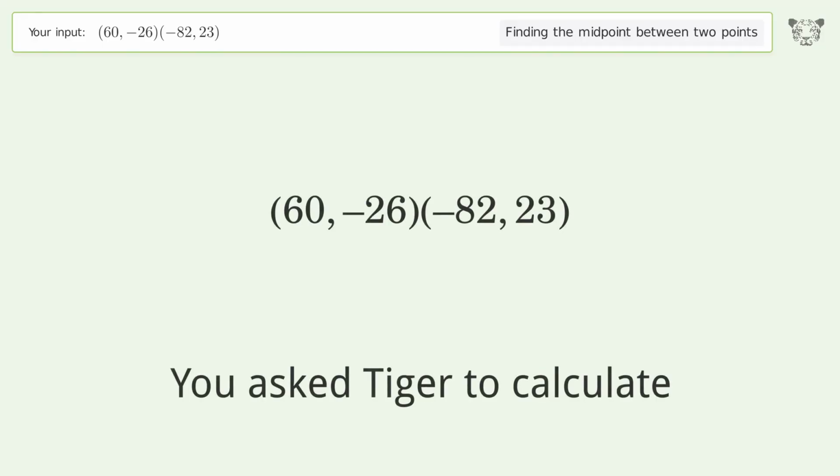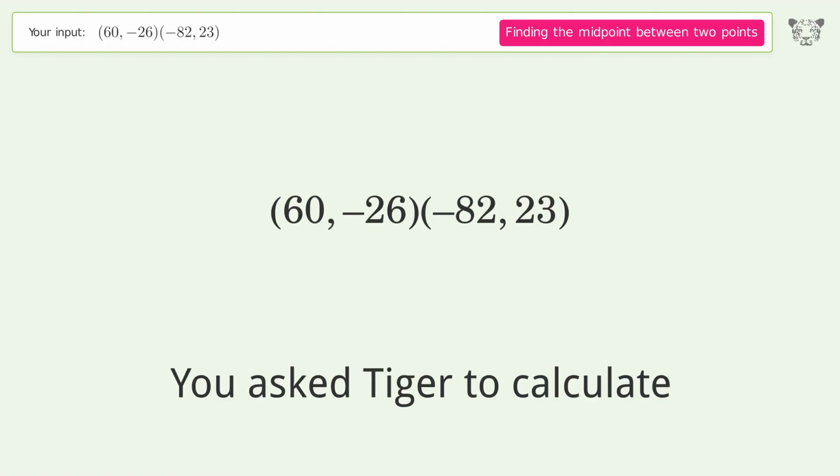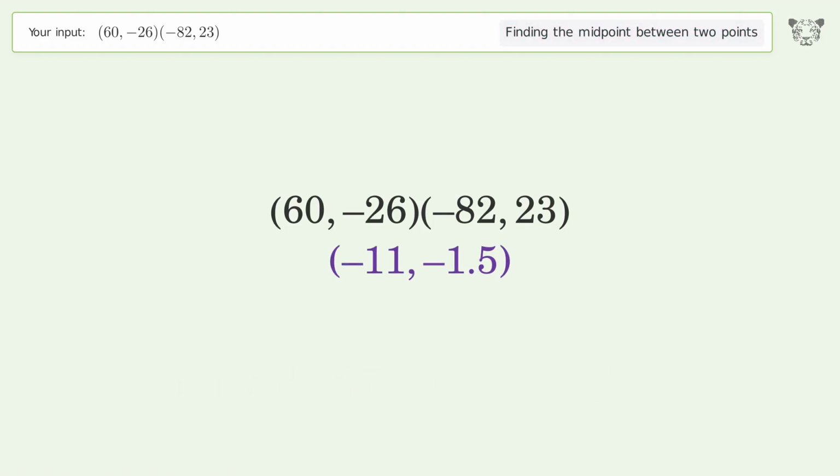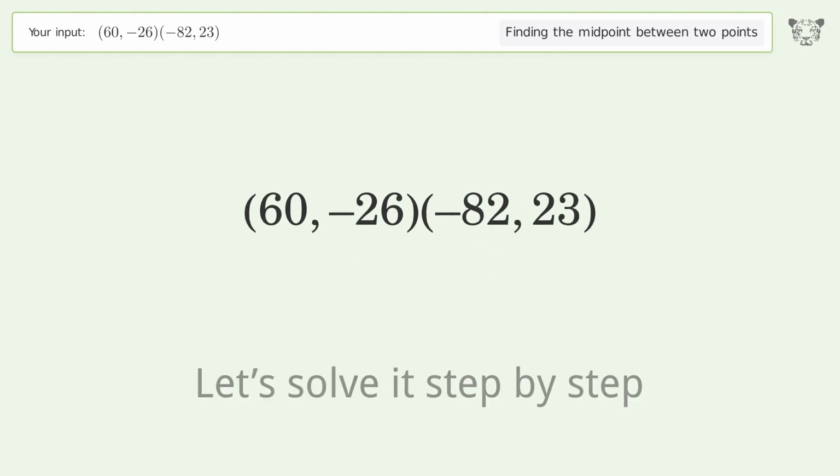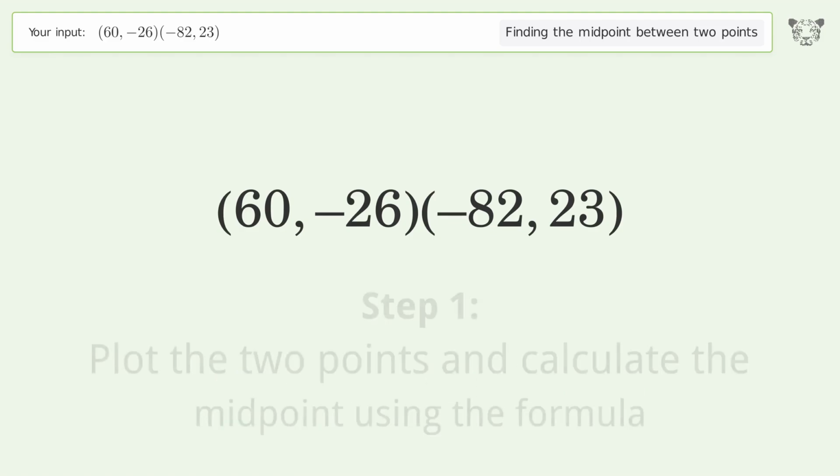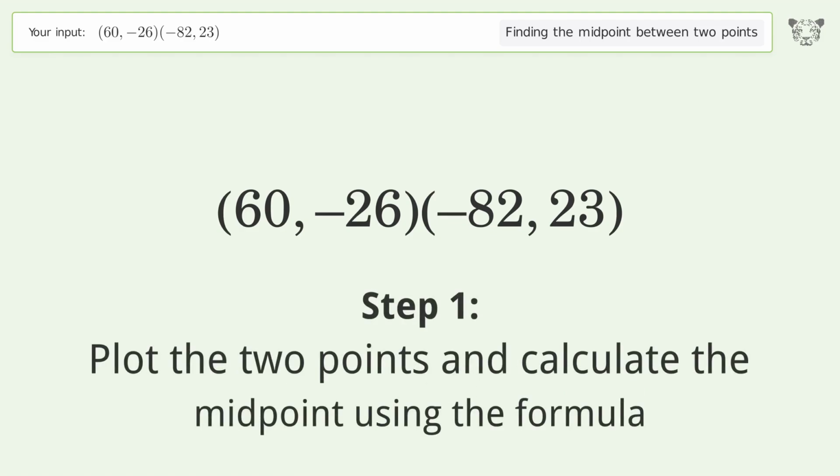You ask Tiger to calculate. This deals with finding the midpoint between 2 points. The midpoint between the 2 points is -11, -1.5. Let's solve it step by step. Plot the 2 points and calculate the midpoint using the formula.